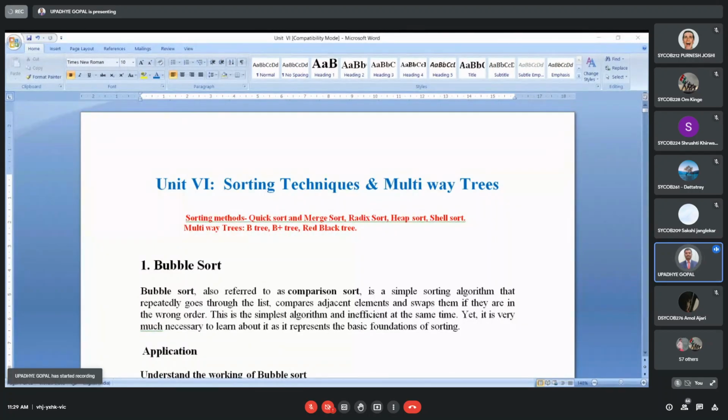So unit number 6 holds two things. First, it is about sorting techniques, and the second part of unit number 6 is some variations of trees. In that we will discuss what multi-way trees are. In that we have B tree, B plus tree, and red black tree. These are the advanced types of trees which are there in unit number 6.